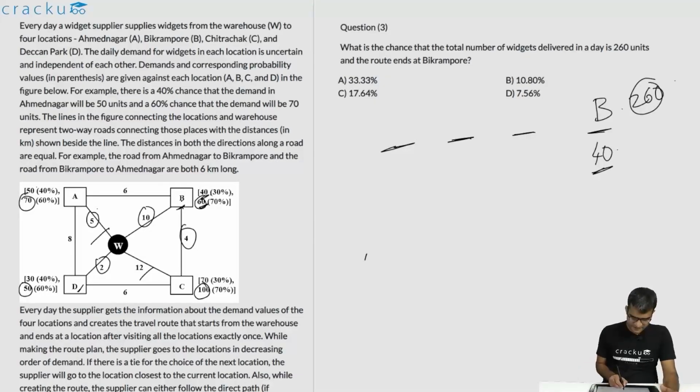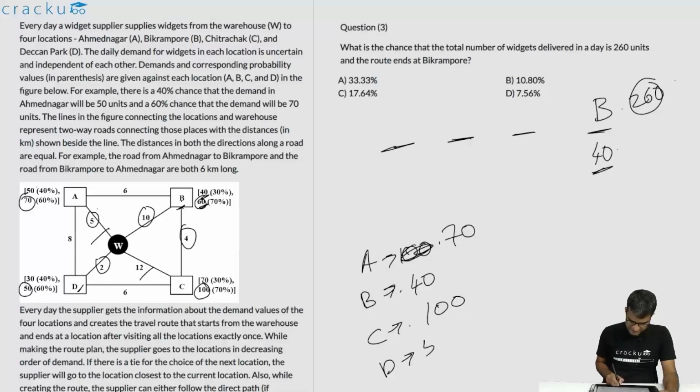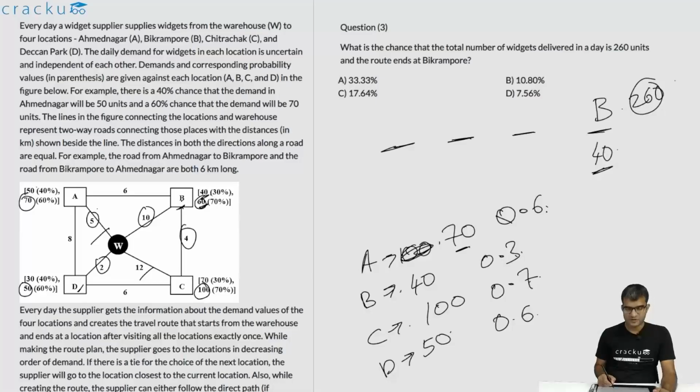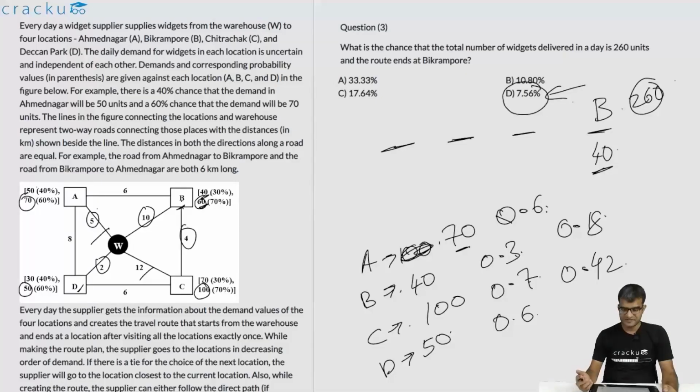Once that is clear, we know that A has ordered 70, B has ordered 40, C has ordered 100 and D has ordered 50. Now what is the probability that this has happened? A ordering 70 is 60%, this is 0.6. B ordering 40 is 30%, this is 0.3. C ordering 100 is 0.7 and D ordering 50 is 0.6. So the required probability is 0.6 into 0.3 into 0.7 into 0.6, which is 0.18 into 0.42. You can simplify and you will find that this is equal to 7.56%. Let us look at the next question.